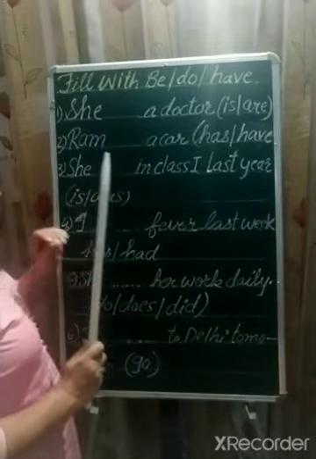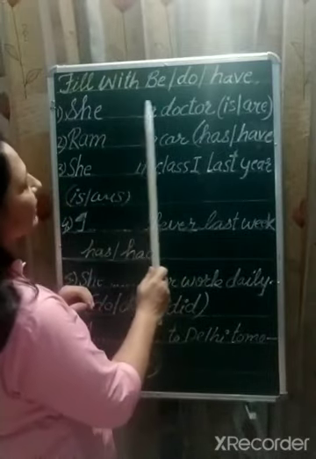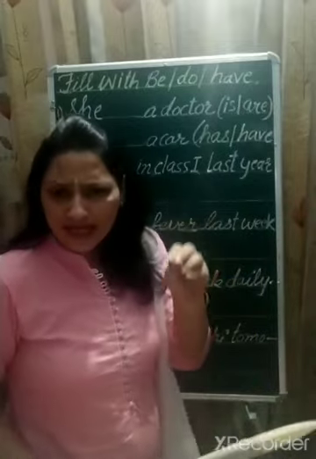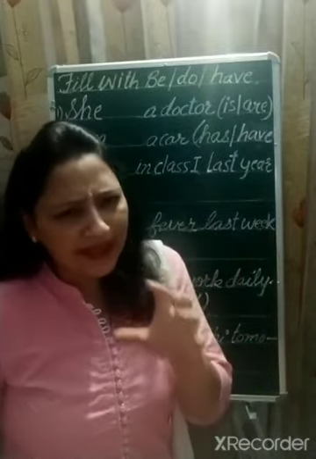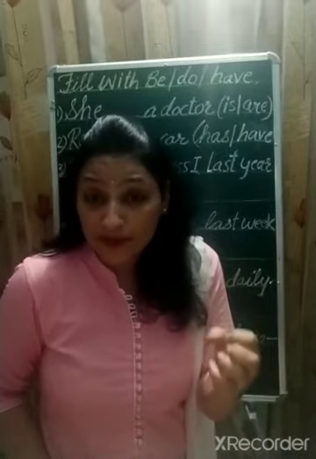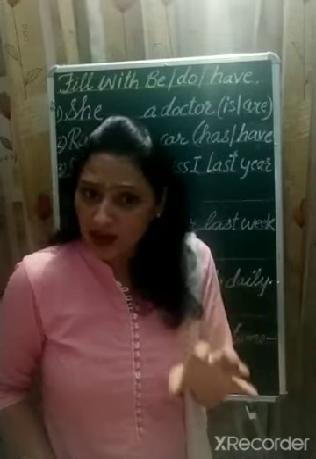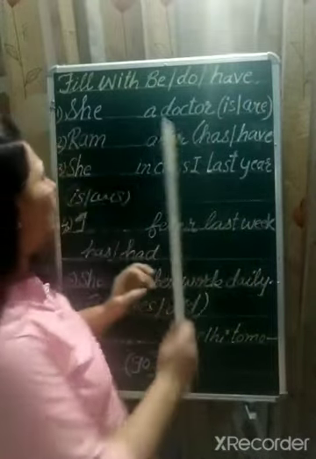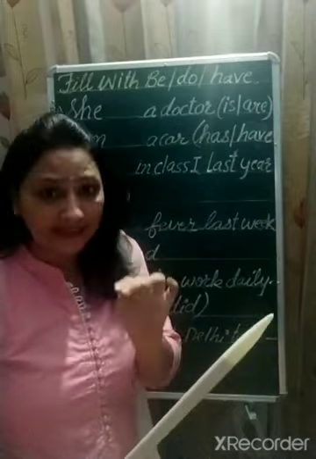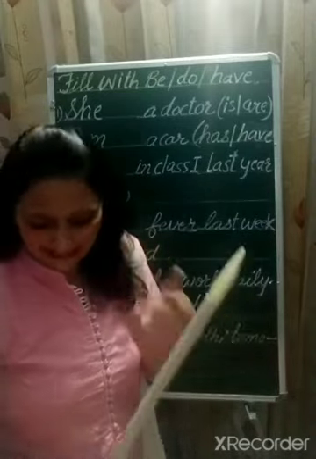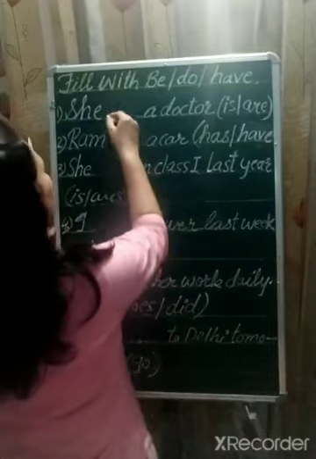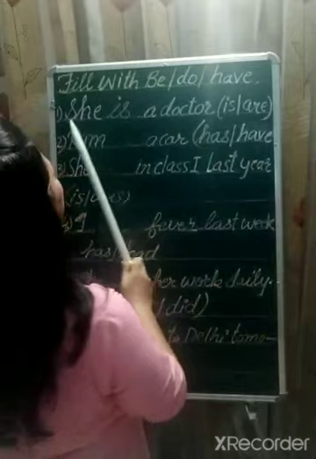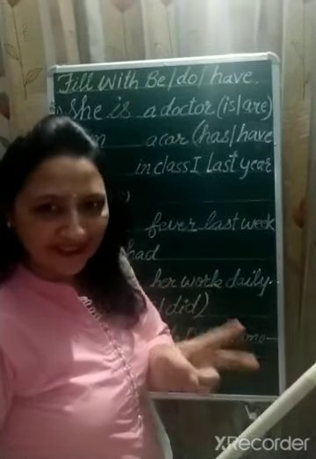The first sentence is: She dash a doctor. In brackets we have two options, that is, is or are. Is, are, am are the present forms of be. They tell us how people, animals or things are now. Now we have to fill in whether is or are. It depends on the subject. If our subject is singular, then we have to use is. So I'm going to fill this blank with the helping verb is. Now let us read this sentence again: She is a doctor. I hope it is clear to you.